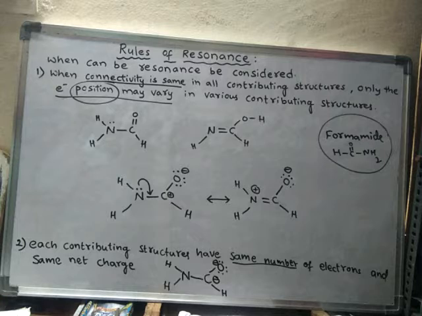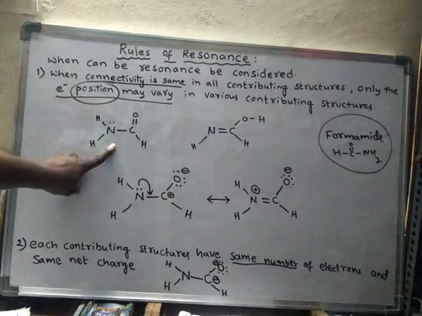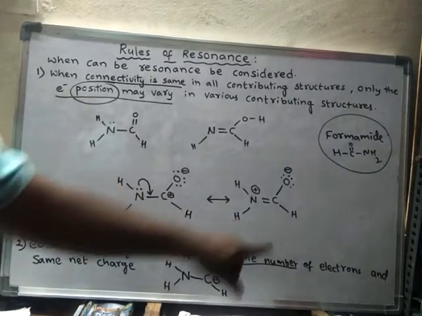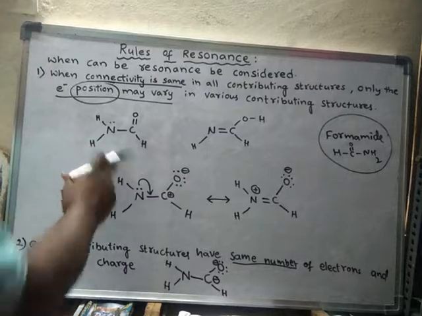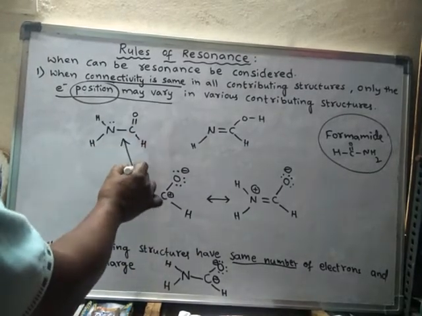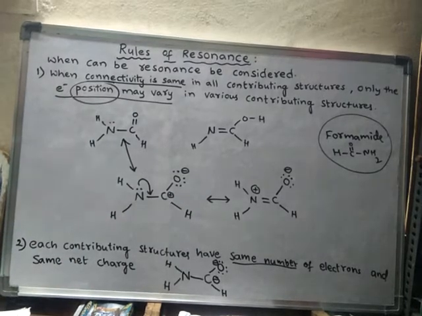no single structure can explain the complete properties of formamide. So this is one structure. Okay, this is another structure. This is another structure. So these three are different Lewis formulas of formamide.